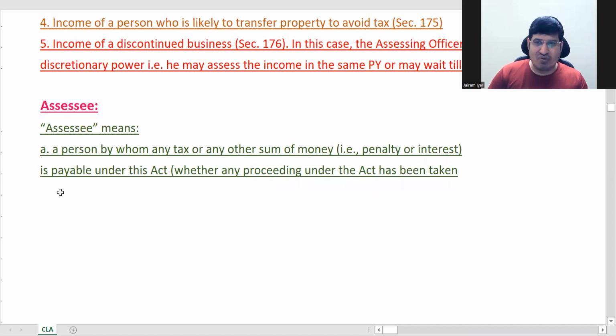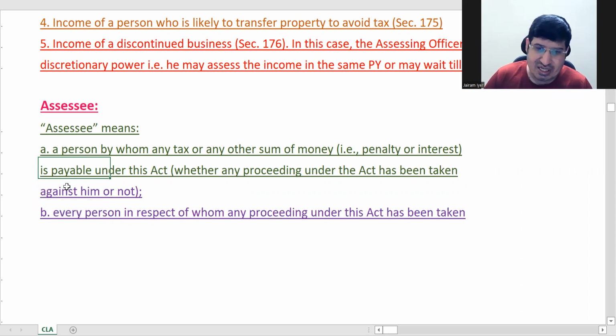Okay, now second point here is whether in year, okay, whether it has been taken or not. Okay, that is the first point.